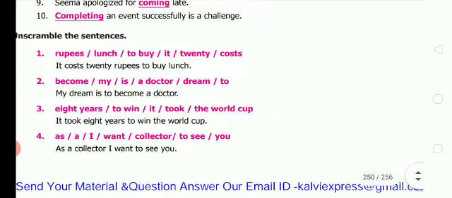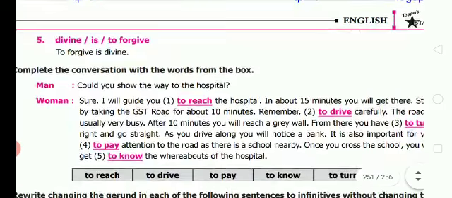And unscramble, you have to make it correct. Okay, you have to arrange in order. So first one, it costs 20 rupees to buy lunch, right? Second one, you see, my dream is to become a doctor. You have to write it correctly. Third one, it took 8 years to win the World Cup. Fourth one, as a collector, I want to see you. Fifth one, to forgive is divine.